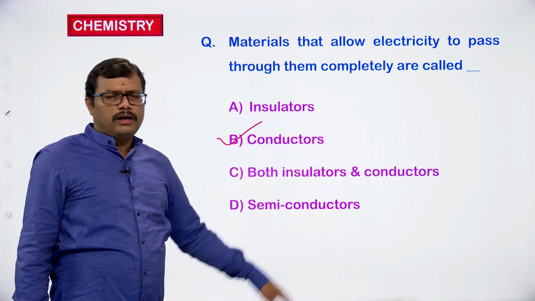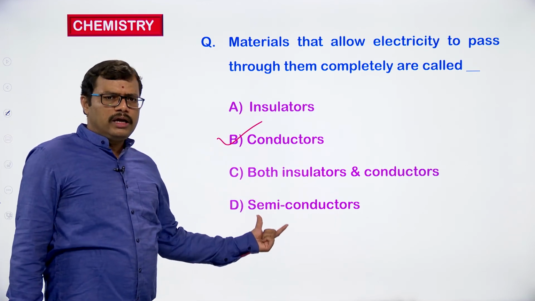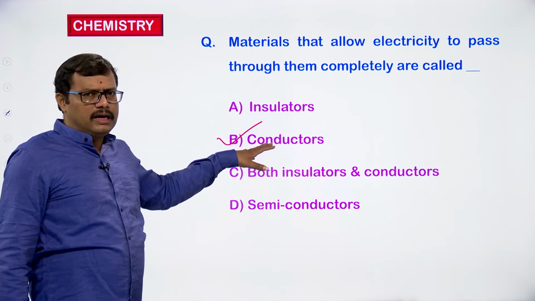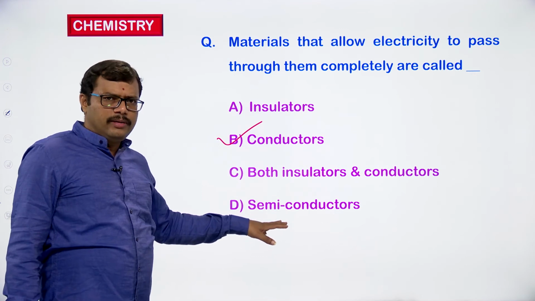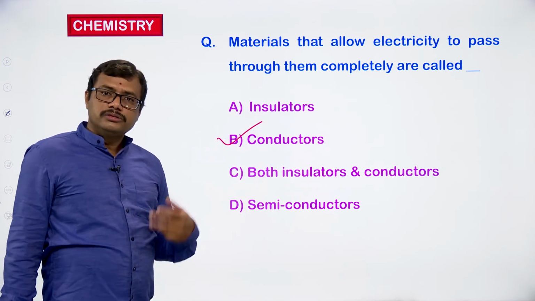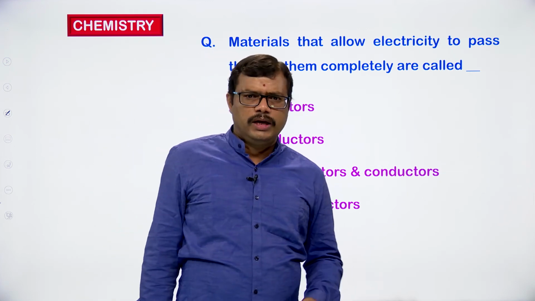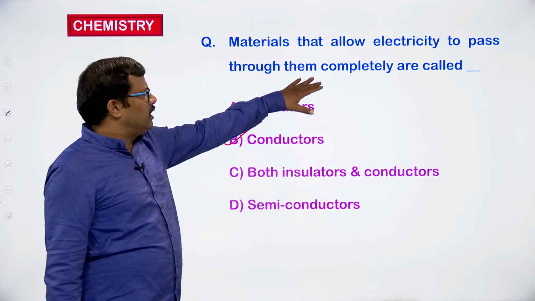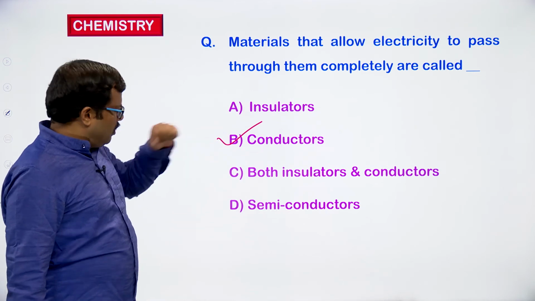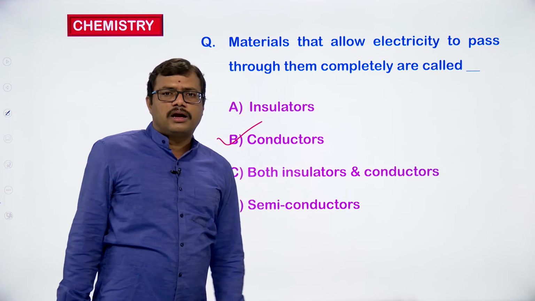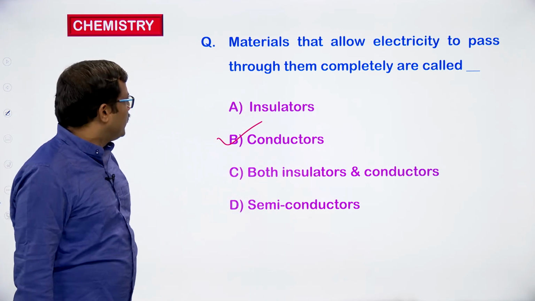Semiconductors, they are going to show the conductivity in between insulators and conductors. So conductors have high conductivity, semiconductors have medium conductivity, insulators have zero conductivity. So they don't have any conductivity, insulators. Okay. So here they are asking us to identify the material which allow the electric current to pass through them completely. They are called as conductors. Okay. Right.